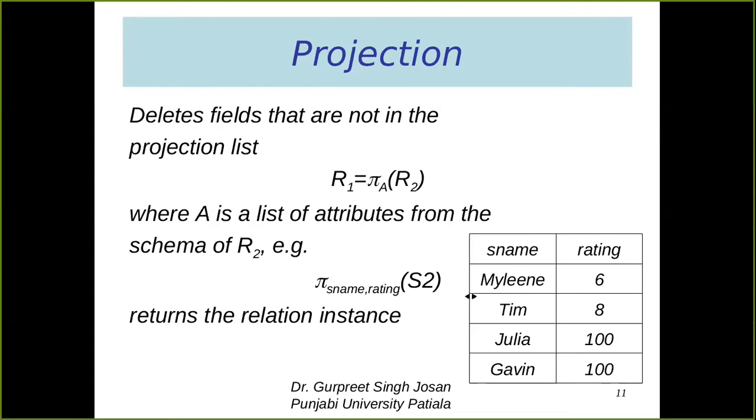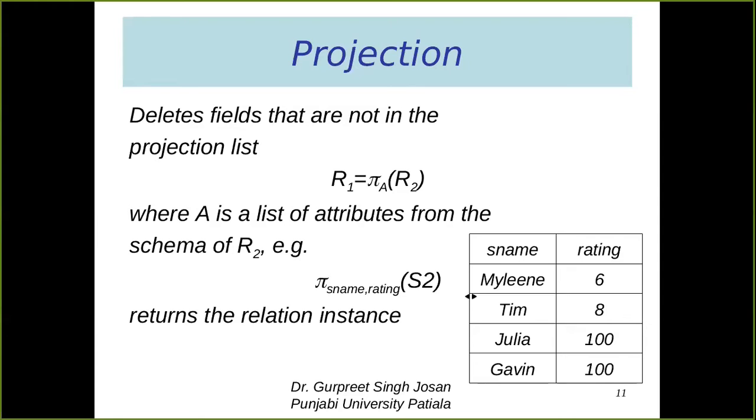Select operation is for selecting the rows. We are filtering the rows. It is basically a filtration operation that will filter the rows. So we are removing the rows. We are selecting only those rows which are following some condition, which are fulfilling the condition. That means the total number of columns will not be affected by the selection operation. So it will be the same as the number of columns of the table that is involved in the operation. Here S2 is a table that is involved in the operation, and S2 contains 4 columns. So the answer of selection operation will be 4 columns.